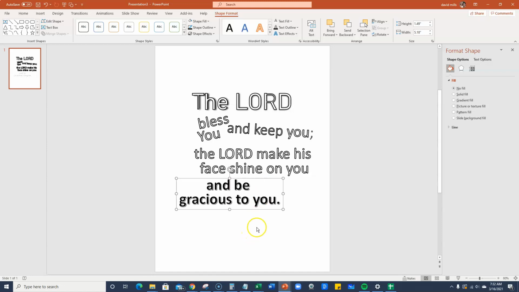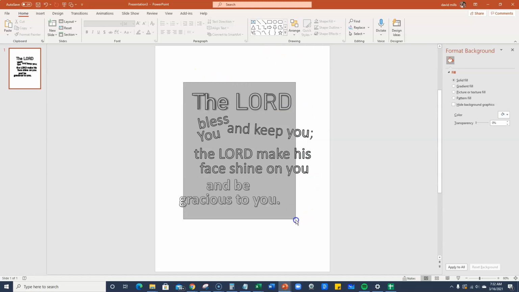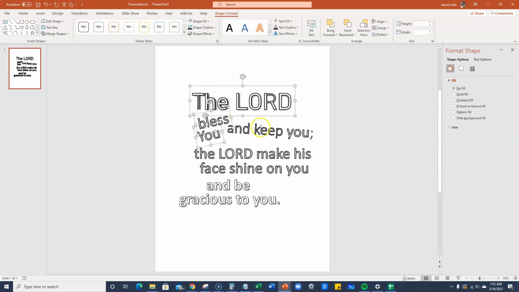And then we need to do the text fill, and I'm going to go ahead and leave it the way it is right now. So then we have our text. Okay, so now I want to kind of center this and make it a little bit more centered. You can do that.